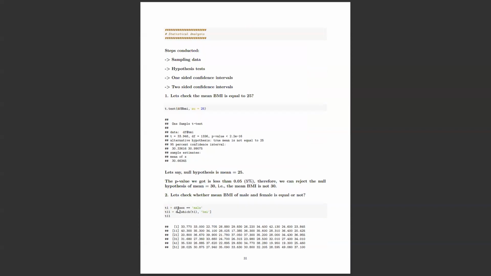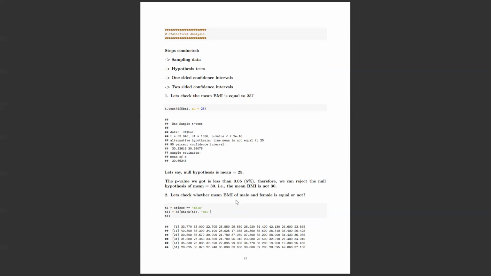So T1 indicates the mean body mass index of male and female. The difference between the first and second test is that the first test checks whether the body mass index for the entire 1300 people is equal to 25 or not. The second test is a two-sided test, which includes two t scores: the mean body mass index of males and the mean body mass index of females. I just want to see whether, on average, males and females have almost equal body mass index or not.